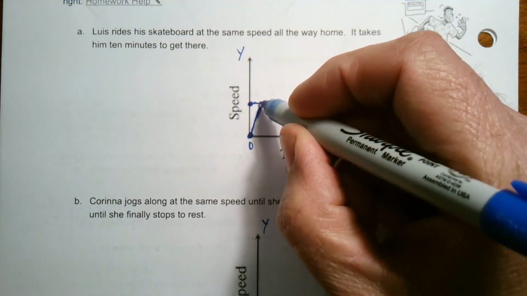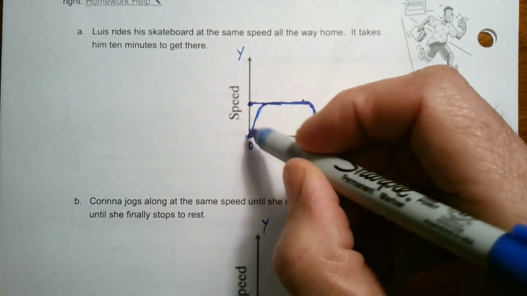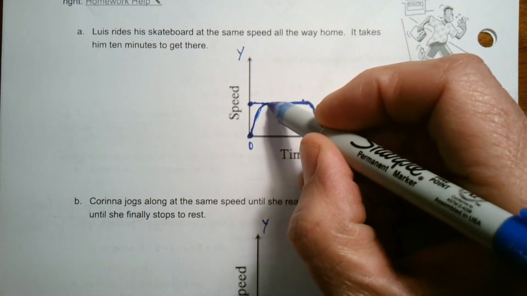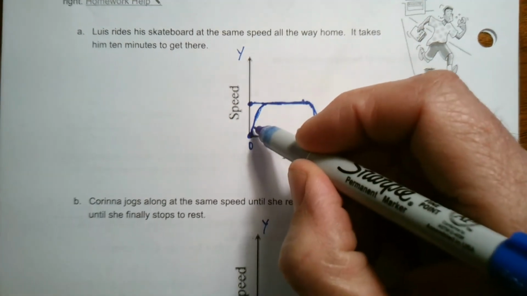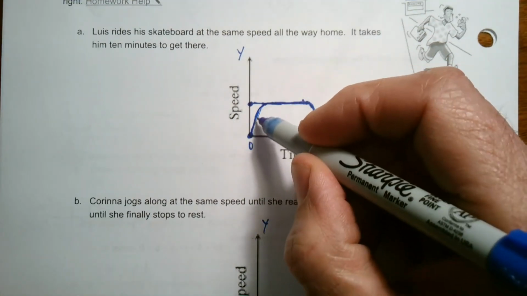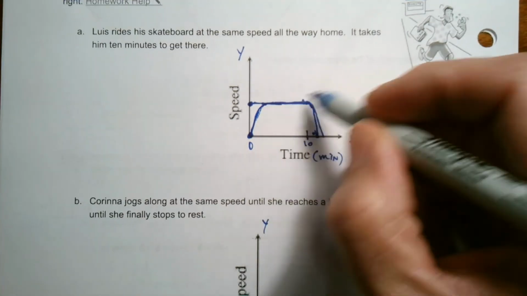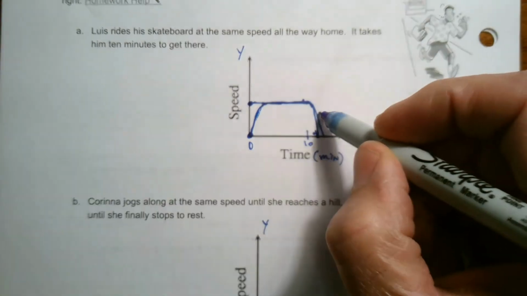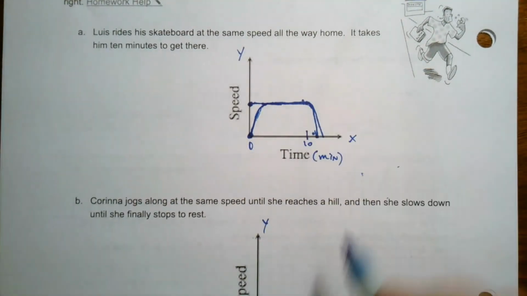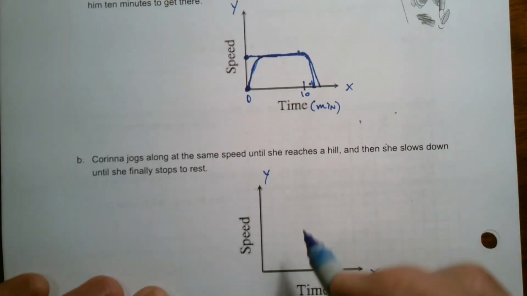I wish I had an eraser. I did this in pen. He increases his speed till he gets to a constant speed. So he ramps up his speed. His speed increases. It takes him maybe about a minute to get to his constant speed, or half a minute, or whatever the case is. And now he's at his constant speed until he gets home. So that would have been more like this. So I'm going to do that same idea here.